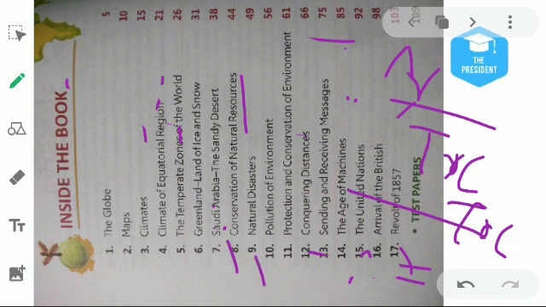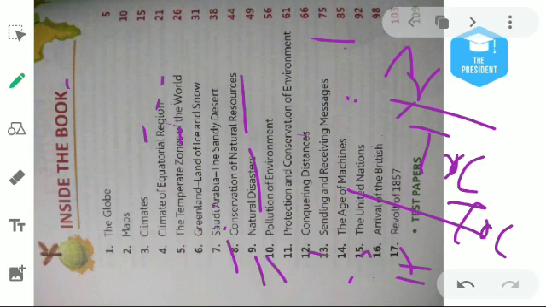And chapter number 9 will be about natural disasters. Natural disasters means the climatic conditions which destroy us or harm us, like flood, heavy rain, earthquake, tsunami, volcanism.